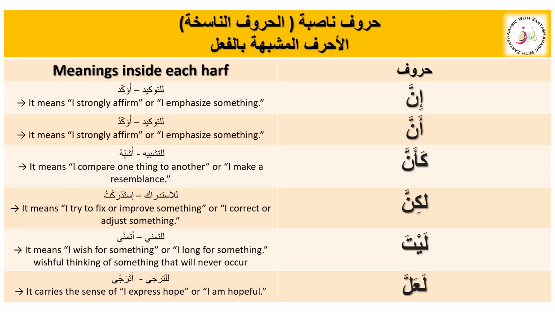It can be a fa'il, a maf'ul bihi, or take any other role. These are al-huruf al-mushabba bil fi'l, because they have the meaning of some fi'l inside them. They have different meanings when they are used in jumla ismiya: they can be for tawkid, tashbih, istidrak, tamanni, and taraji. Alhamdulillah Rabbil Alameen. So this is huruf al-mushabba bil fi'l.